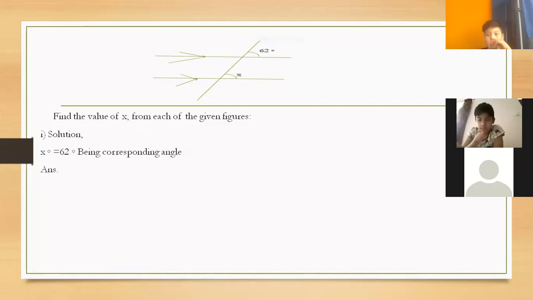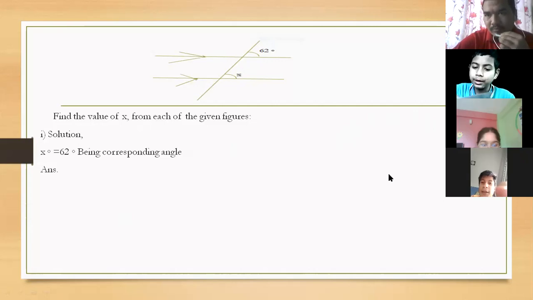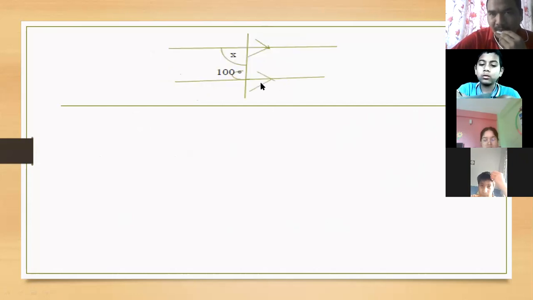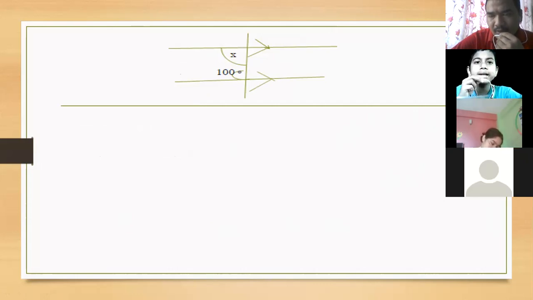Now I am moving to the next one. Now let's look here. What type of angles are these two angles, x and 100 degrees? They are co-interior angles. Very good. Excellent. They are co-interior angles.